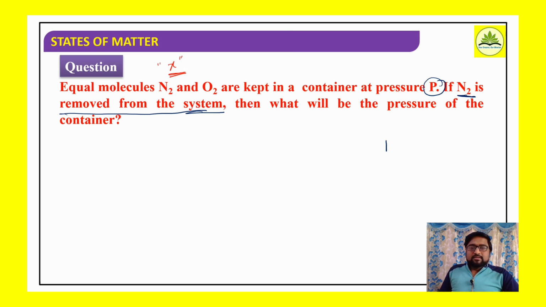Say there is a container, it is filled with X molecules of nitrogen and X molecules of oxygen gas.